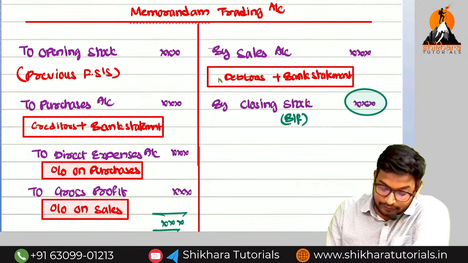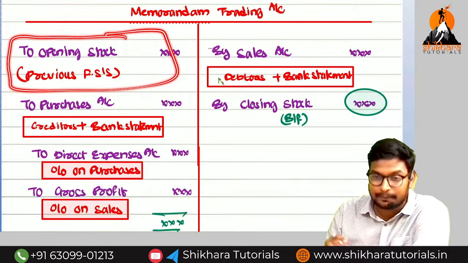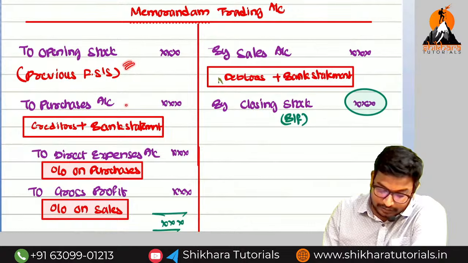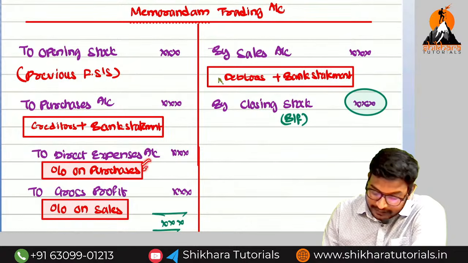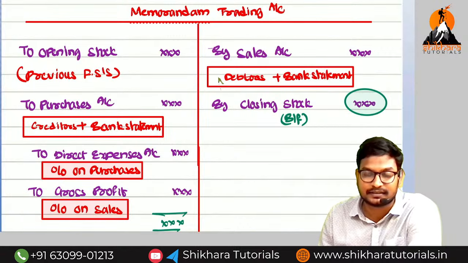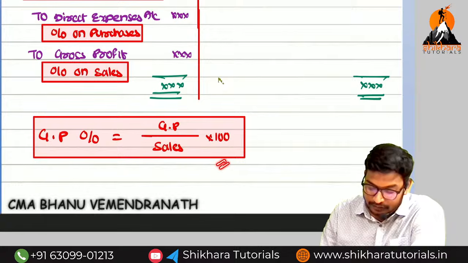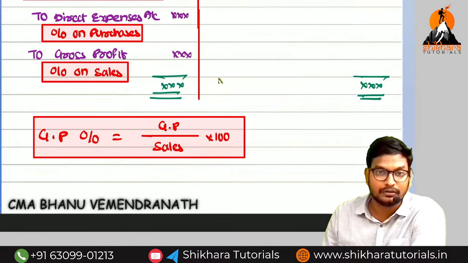So, how can we find out the opening stock? In the practical world, I am saying, in the question, they will give the opening stock, they will give the purchases, they will give the direct expenses, sales, and we can easily calculate the gross profit percentage. We know how to calculate the gross profit percentage: gross profit divided by sales into 100.